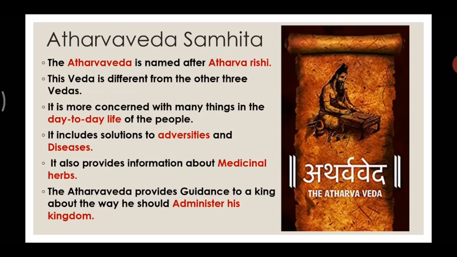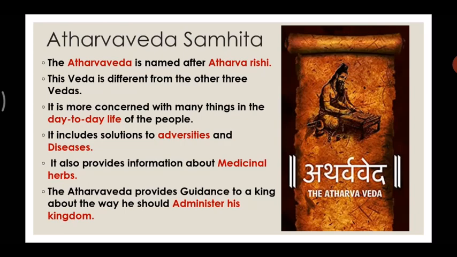So among all the Vedas, Atharva Veda is the one which is full of information. In this Veda, you will find a lot of information and knowledge about many things. As we have seen just now, there is day-to-day life, solutions for various diseases, information about medicinal herbs, and how the king should administer his kingdom.